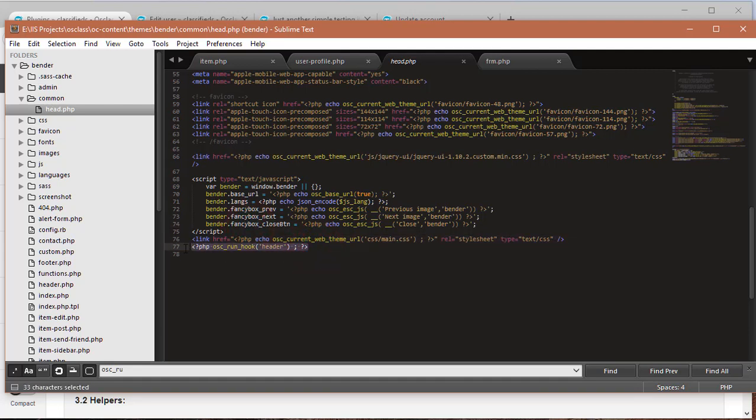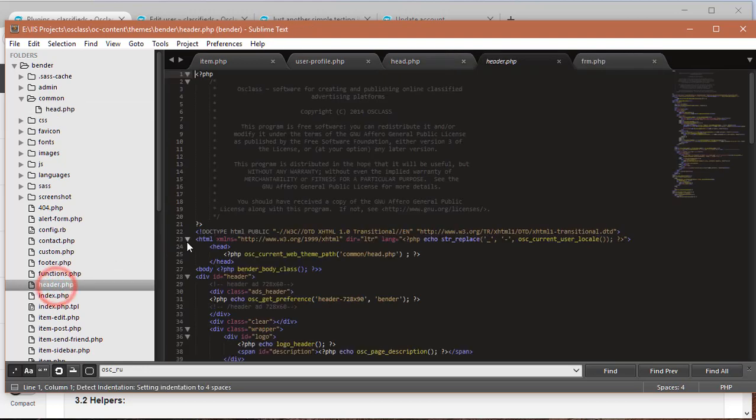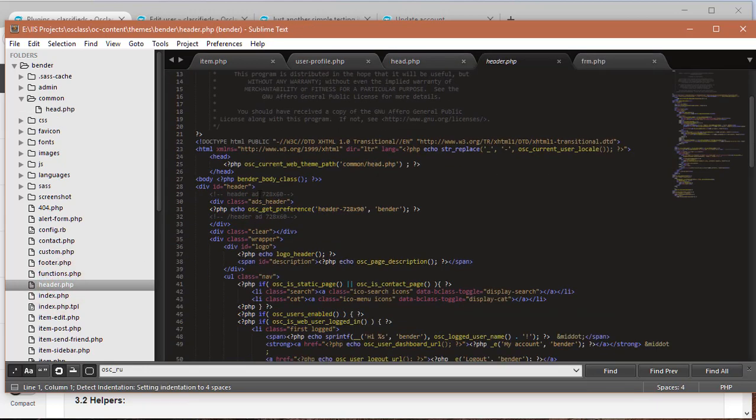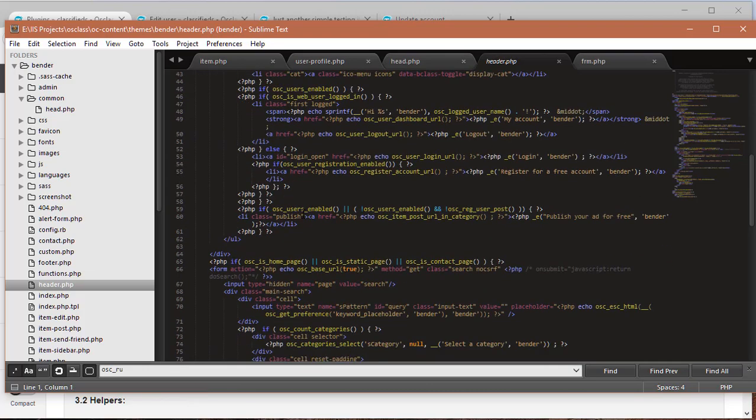If let's say for example the hook was not there, all you need to do is to add that hook within the header section of your theme.